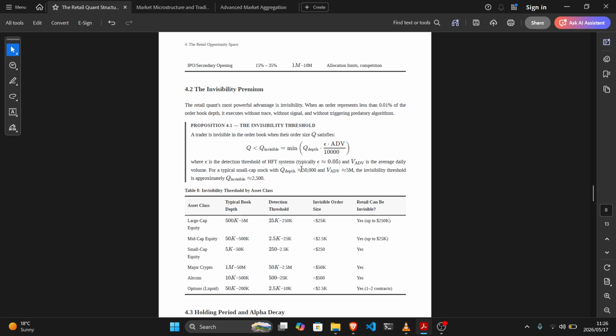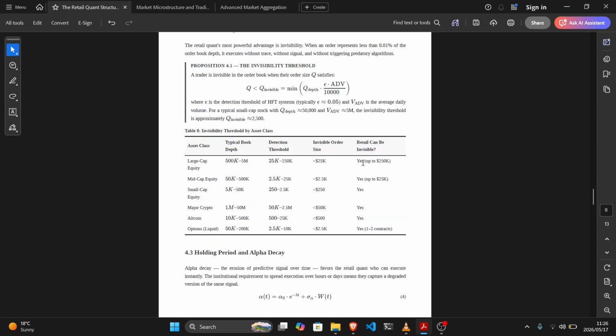Table 8 Invisibility threshold by asset class. We have asset class, typical book depth, detection threshold, invisible order size, and retail can be invisible as our columns. Large cap equity has a typical book depth of 500k to 5 million, a detection threshold of 25k to 250k. Invisible order size has to be less than 25k. Retail can be invisible, yes.